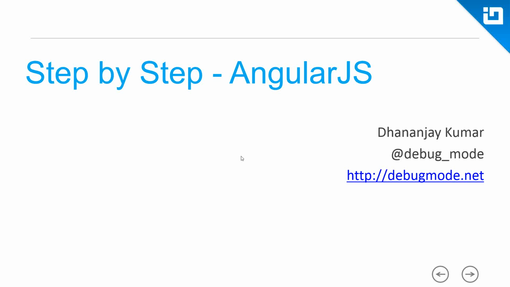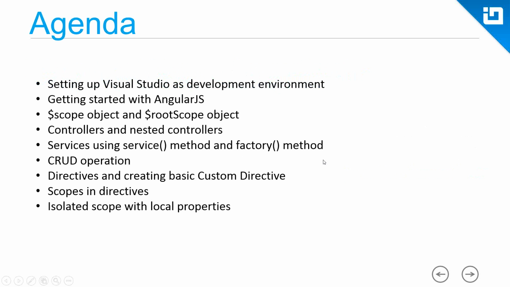Great. So here we are going to today learn step by step AngularJS, and in today's agenda we will learn how to set up Visual Studio for AngularJS development. Then we'll start with writing a simple AngularJS app. Then we'll move forward and understand how a scope object and root scope object works. And then further in the webinar, we'll focus on controllers, services, and directives, etc.